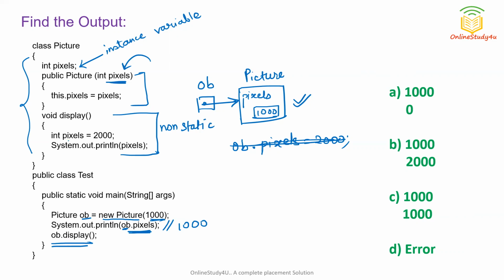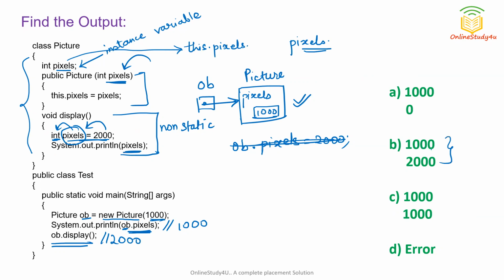What it is doing is storing pixels equal to 2000. You can see this is int pixels, which means it is a new variable. So now this is also pixels and this is also pixels. The instance variable can be referred to using the this keyword, this.pixels. If you refer only to pixels in this display function, it will refer to the new variable created here, which is storing 2000. So this display function will print 2000. What will be printed on the screen is 1000 and 2000. So option B is the correct answer.